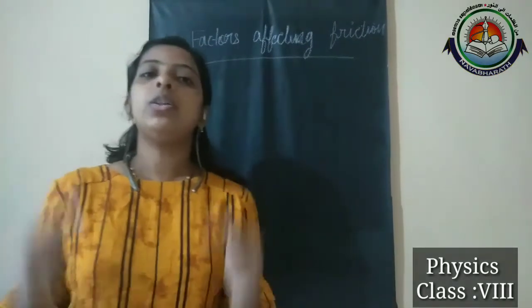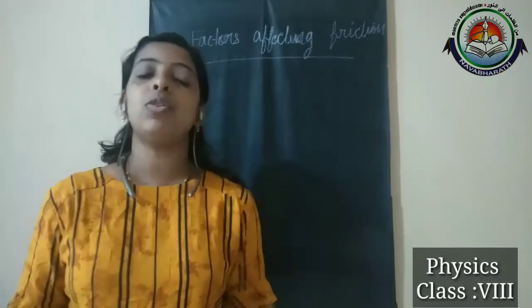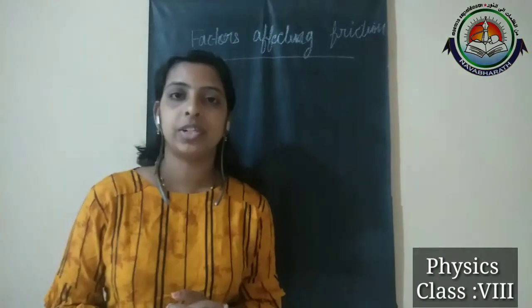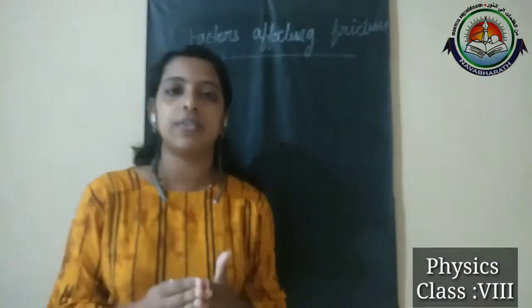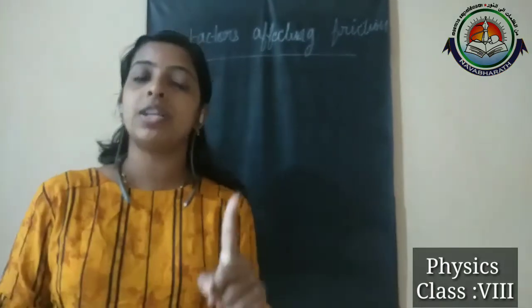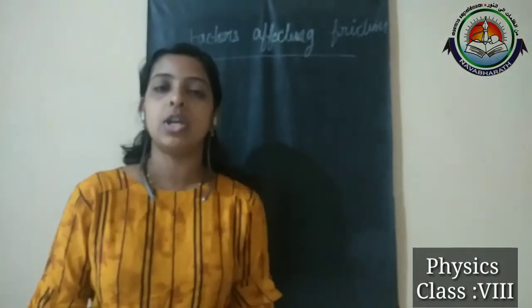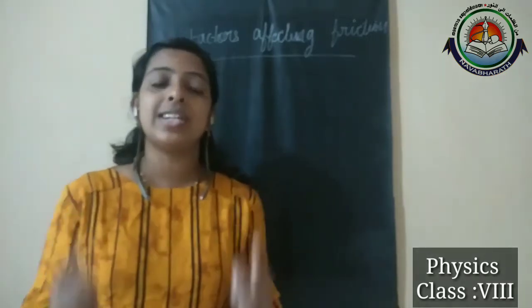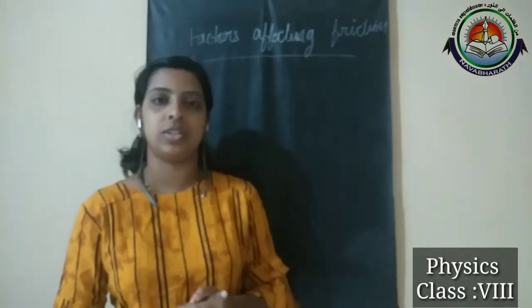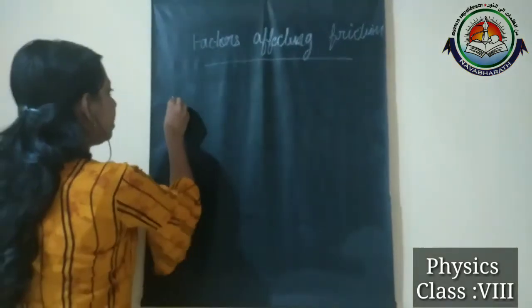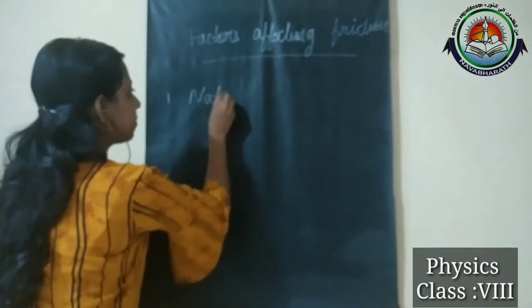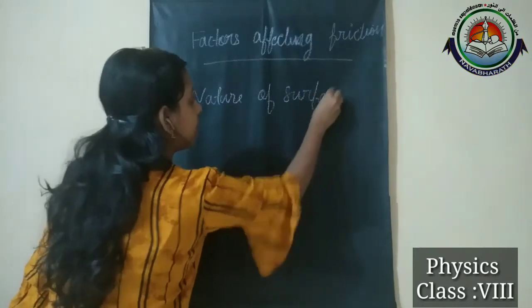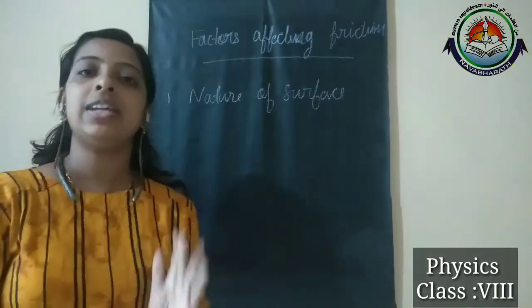We already know that friction is an opposing force and it acts between surfaces in contact with each other, right? There is contact of surfaces, which means there is not only one surface, but more than one. So the first factor which affects the friction is the nature of surface in contact with each other.